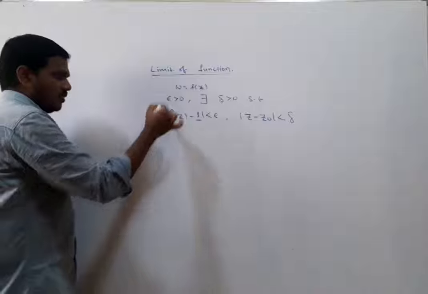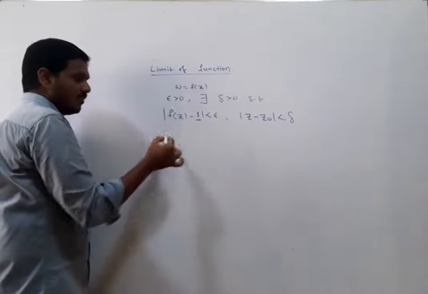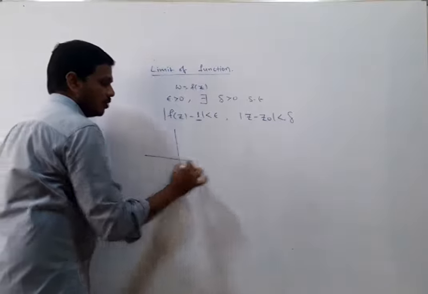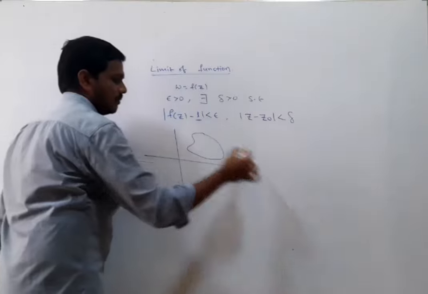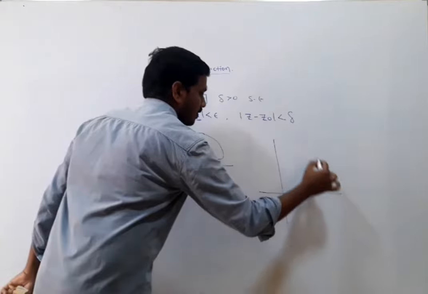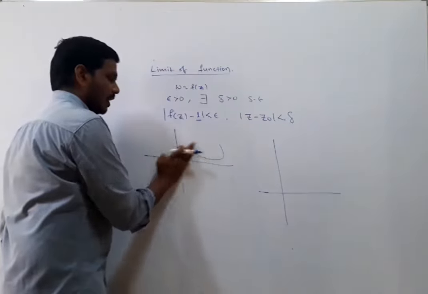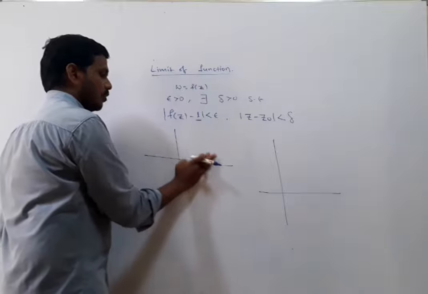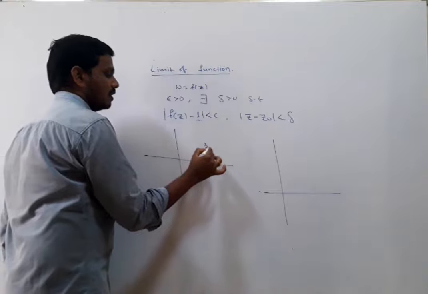That means to represent the function, you should consider two planes. This is the z plane here. Here it is the w plane. In the z plane, first I am going to take the point z naught.